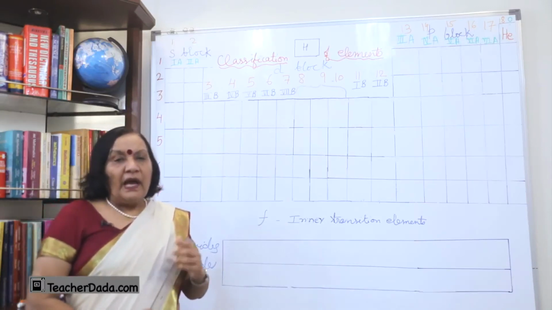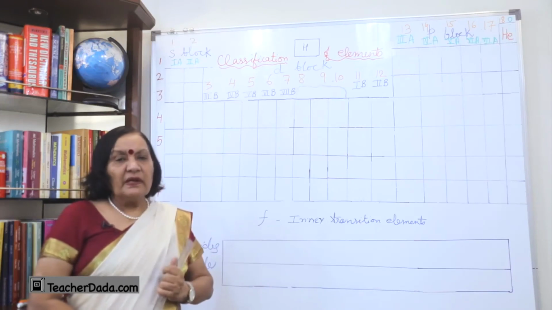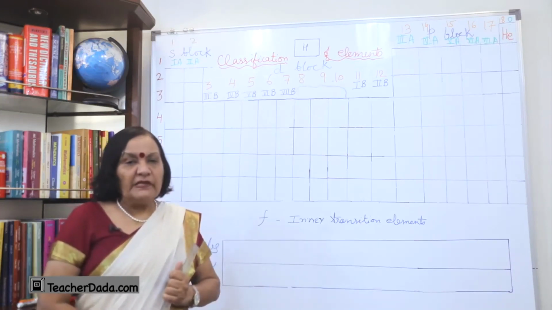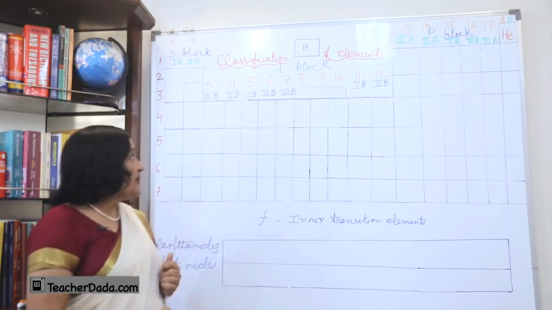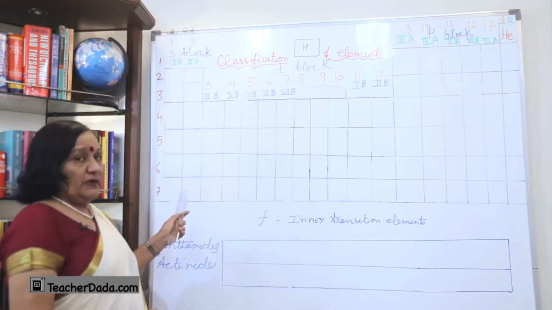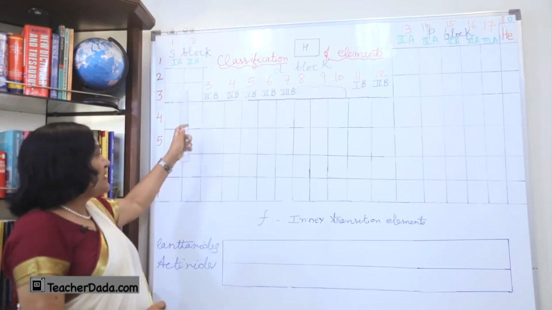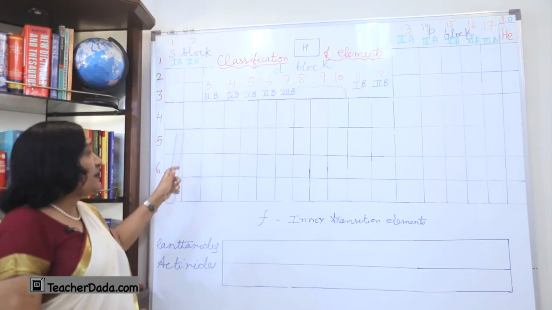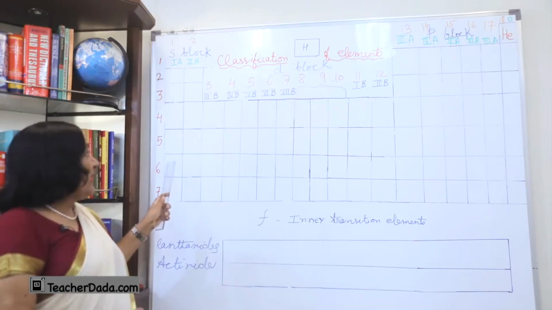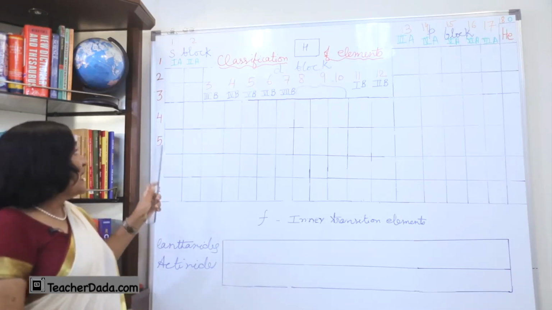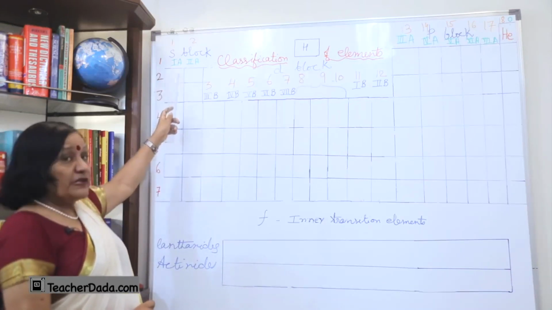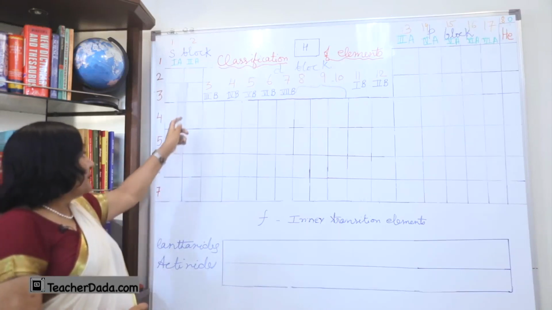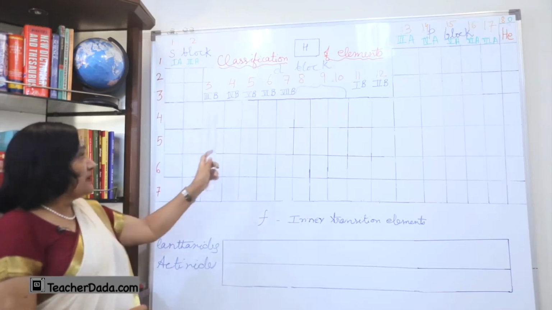And already we have discussed what the periods, groups and families are. Families means, for example, the S block. The elements present in the S block will show similar properties. Why will they show similar properties? Because the number of electrons in the valence shell is going to be the same in these groups.